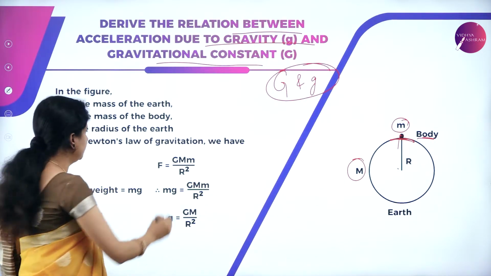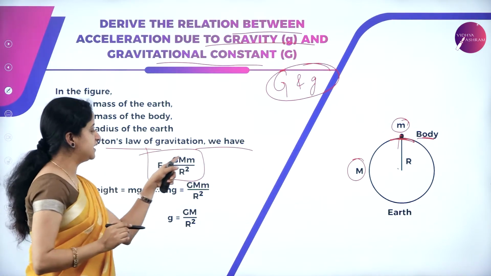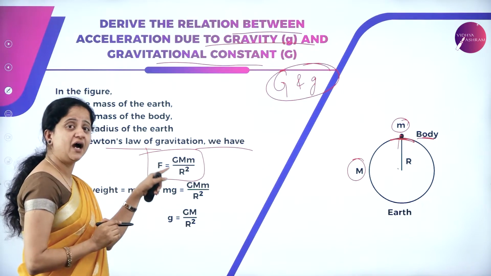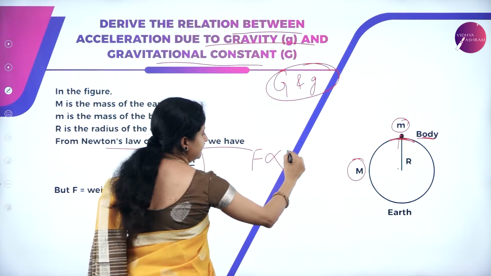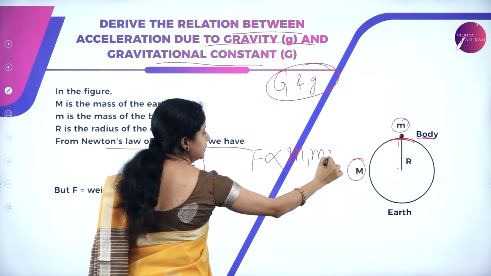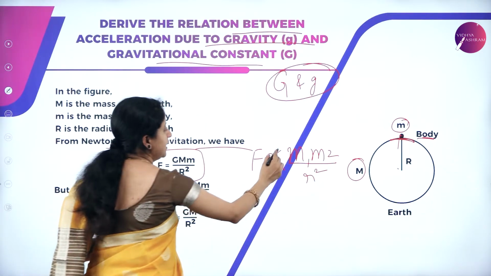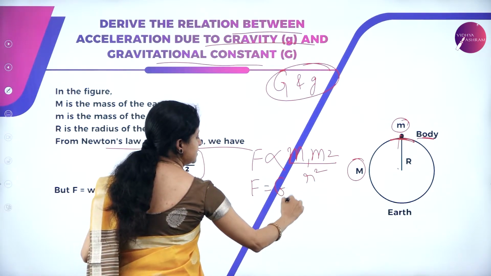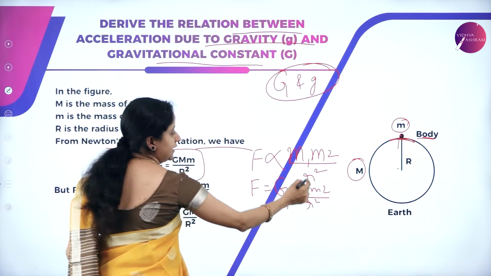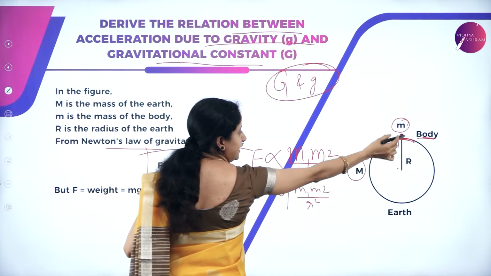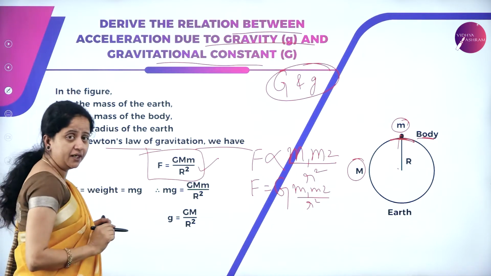Now, from Newton's law of gravitation, F is equal to G M m divided by r square. As I told you, the force of attraction between two bodies is directly proportional to the product of their masses and inversely proportional to the square of the distance between them, and here the proportionality is replaced by a constant, that is G, giving G m1 m2 divided by r square. Here m1 and m2 are the mass of the earth and a body.